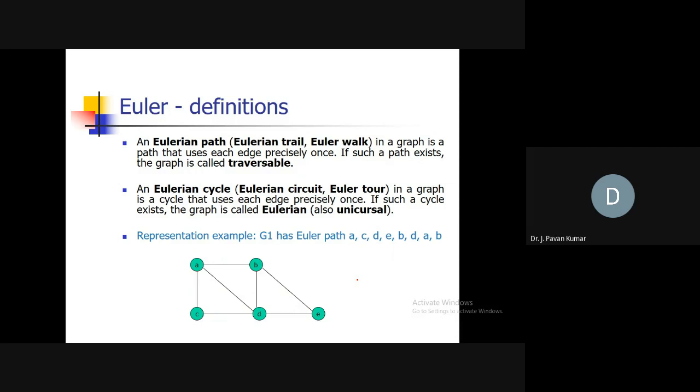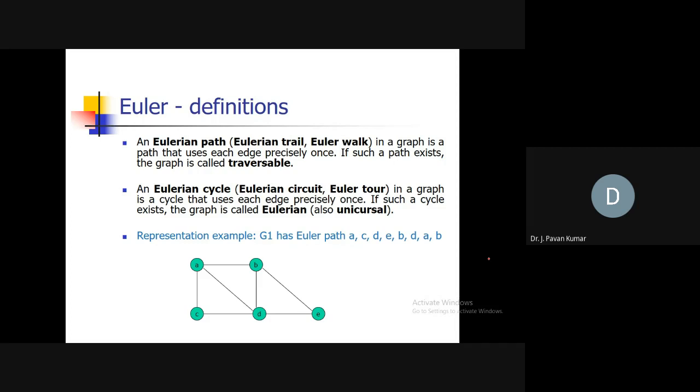Are we having any Eulerian circuit in this graph? Yes or no? No. Why? What's the counter case? How can we prove that it does not have an Eulerian cycle? Due to which vertex is it violating? It has some odd degree vertex.